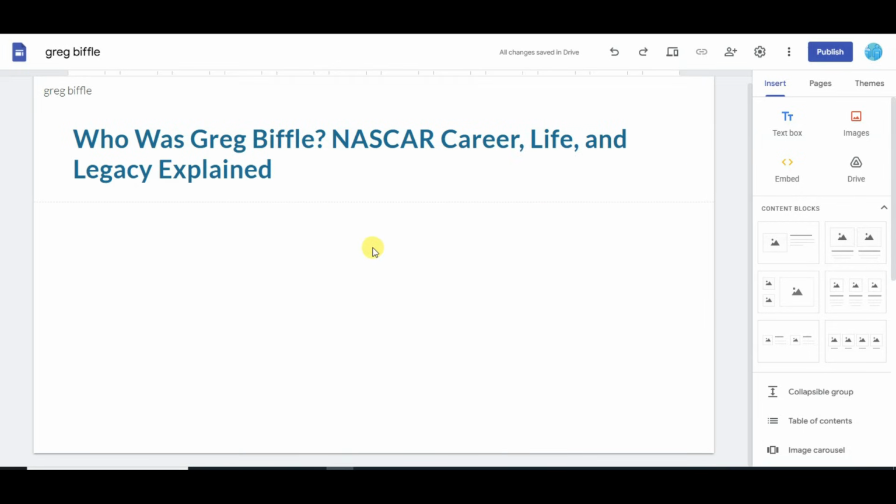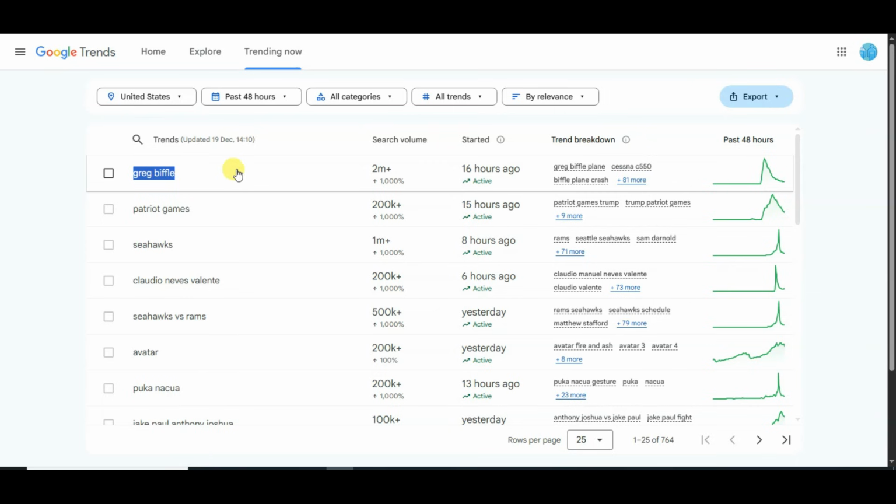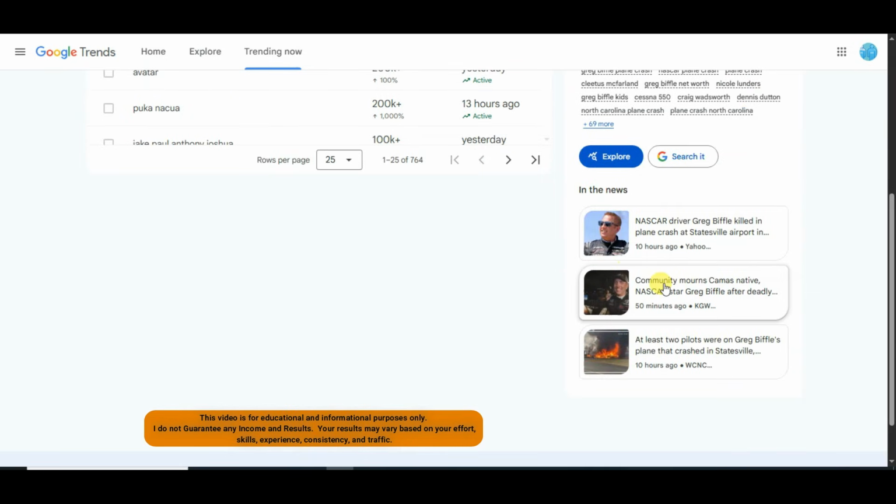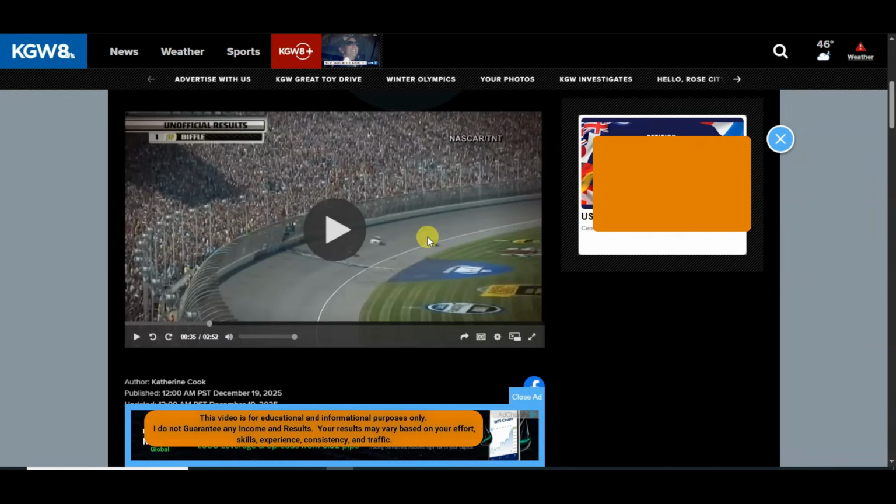Now you can upload your image. You can go on Google Trends. You can click here. You can scroll down. You can open any of this news. Now you can scroll down. Here you can see video. You can click on share button. You can click on embed button.